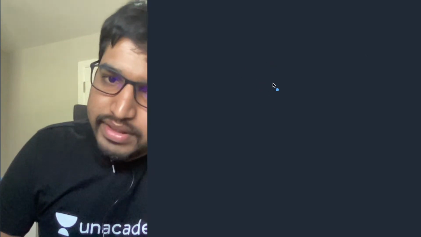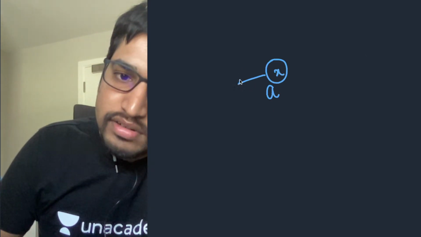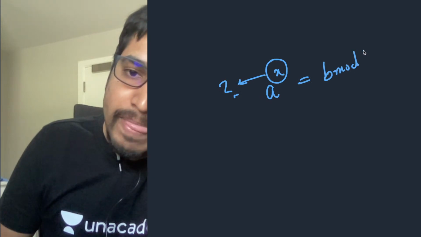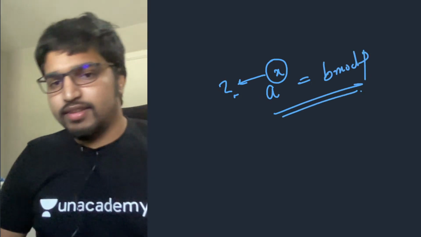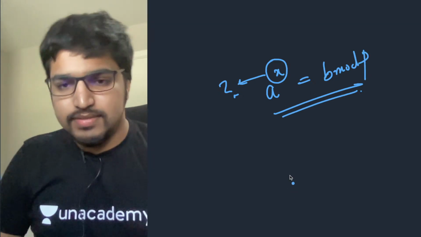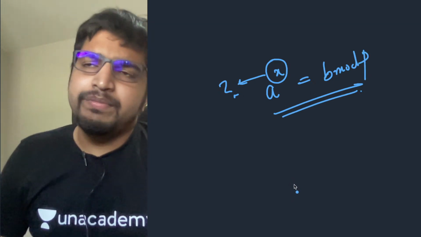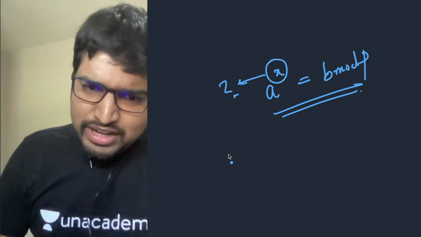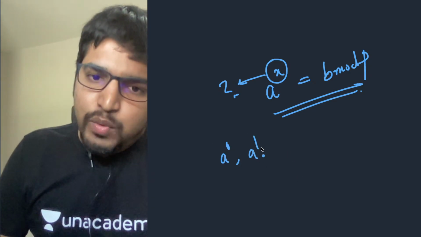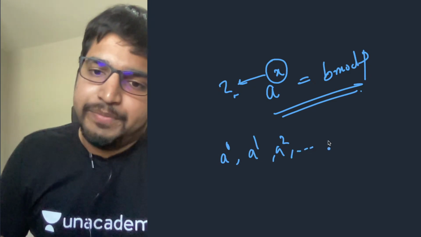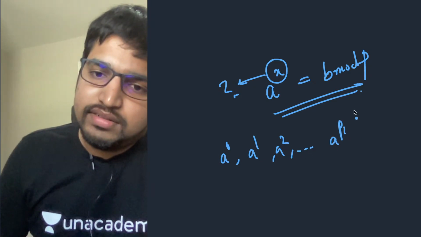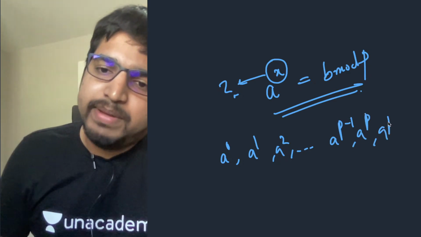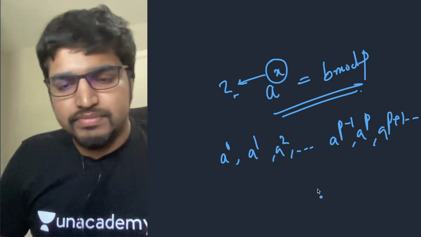We need to calculate A to the power X. We need to find X. How do we do this? One thing we know: let's write out the numbers A power 0, A power 1, A power 2, and so on, A power P minus 1, A power P plus 1, and so on.